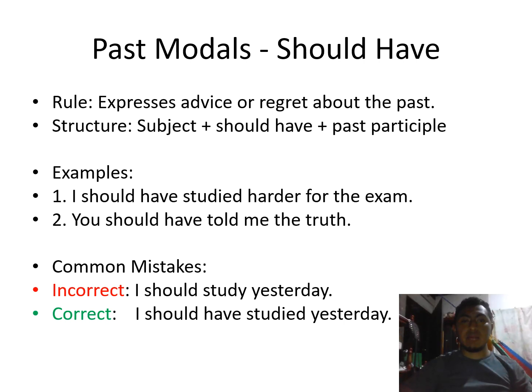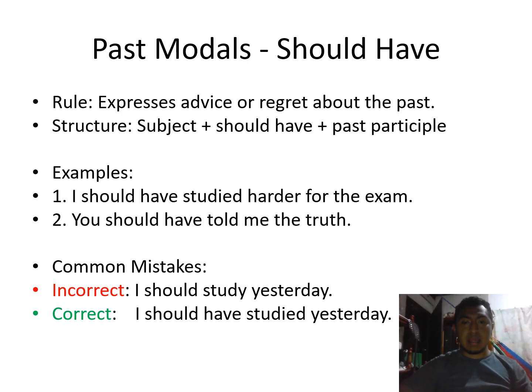Now we have the past modal should have. What is the rule? It expresses advice or regrets about the past. The structure is subject plus should have plus past participle.